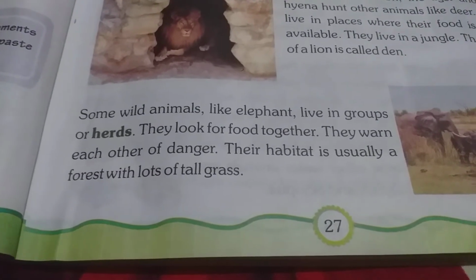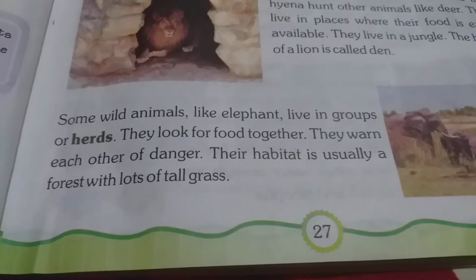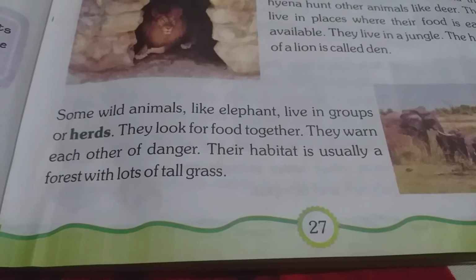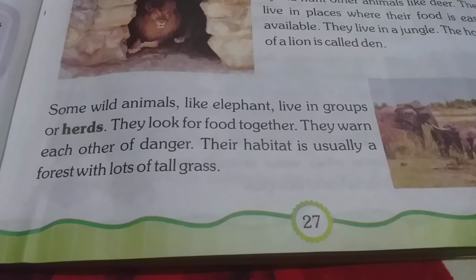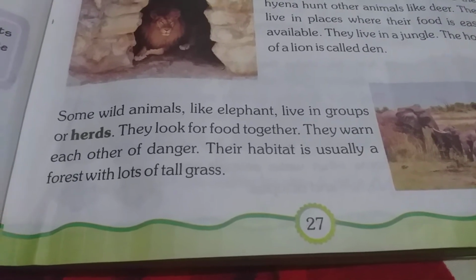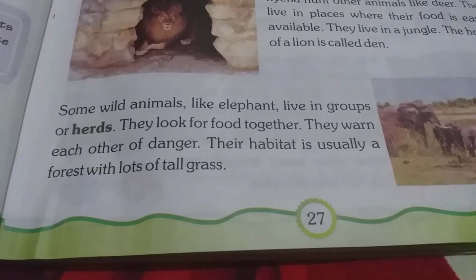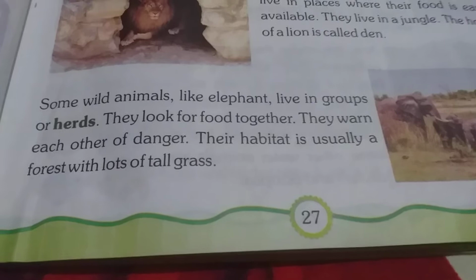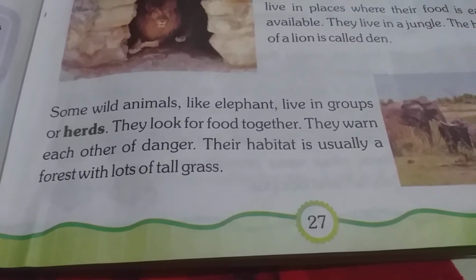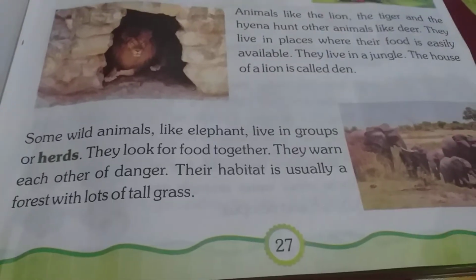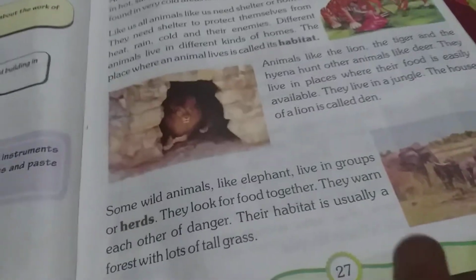And when there is any danger, they will warn. They will make other animals alert that there is danger. Always these elephants live in groups only. Okay, so their habitat means what? The place where an animal lives. So elephants usually live in a forest with lots of tall grass. Where tall grass is, there a group of elephants, not one elephant, will live together.